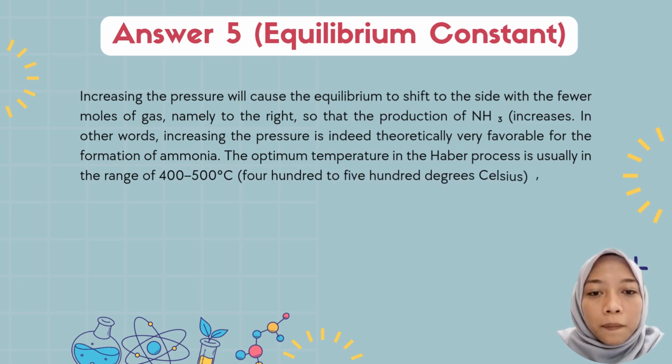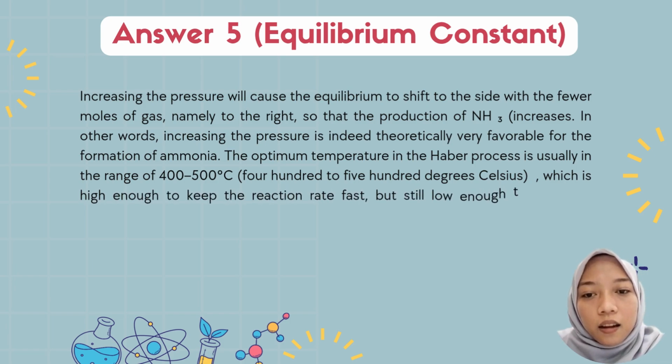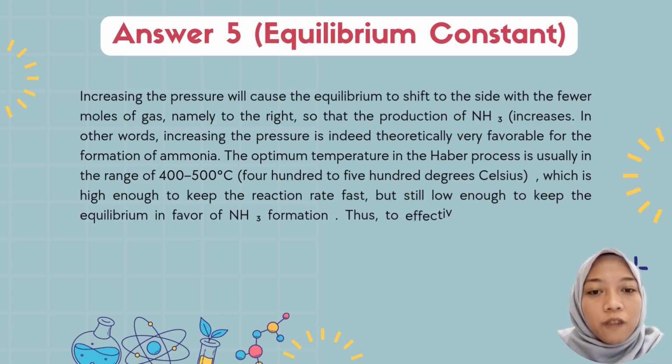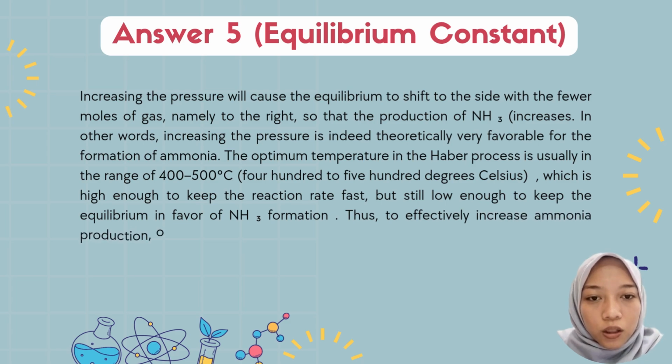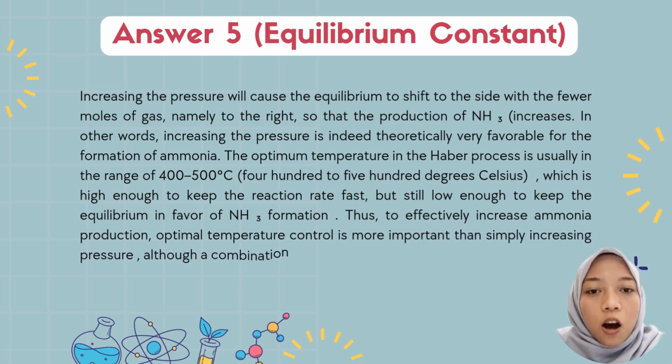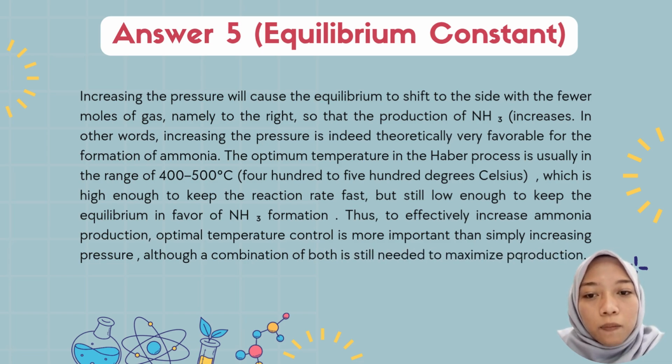The optimum temperature in the Haber process is usually in the range of 400 to 500 degrees Celsius, which is high enough to keep the reaction rate fast, but still low enough to keep the equilibrium in favor of ammonia formation.